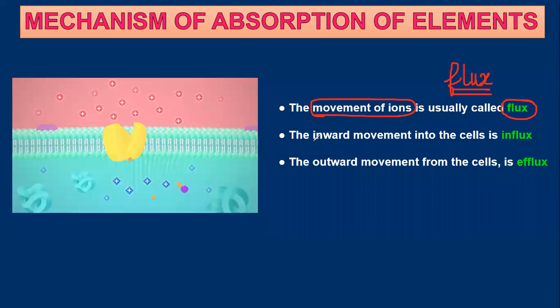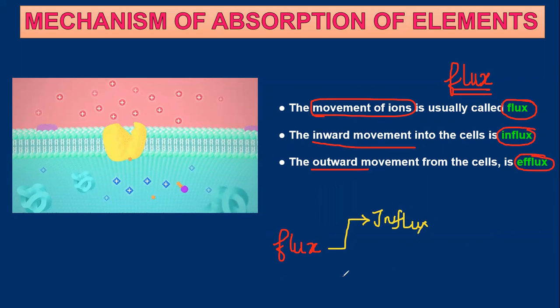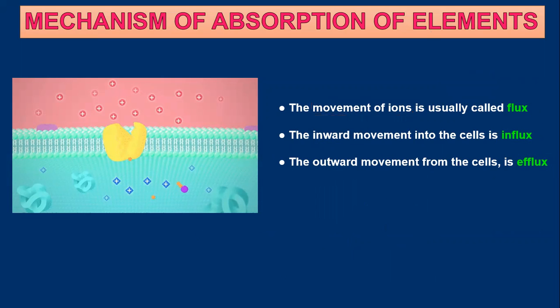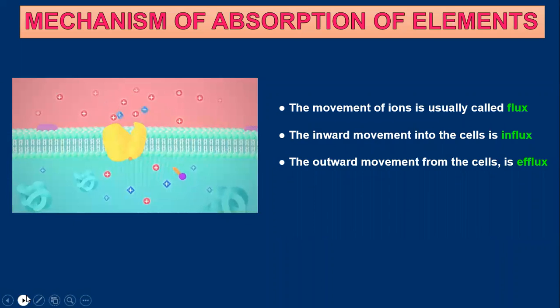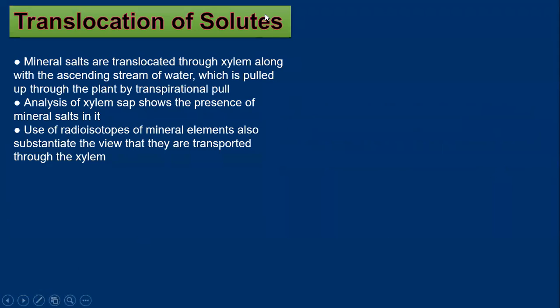Whereas the inward movement of the ions into the cell is called influx, and outward movement is called efflux. Those terms you might be knowing. That is, there is a term flux, which denotes the movement of ions. The movement of ions inwards is influx. And the exit of ions, you will call efflux. So 2 terms, influx and efflux. Movement of ions into the cell is the influx and the other one is the efflux. Clear? Yes.